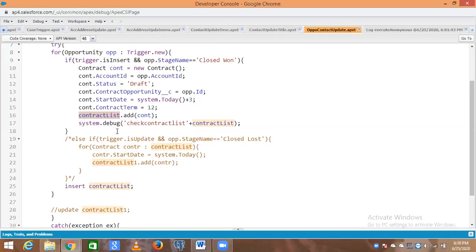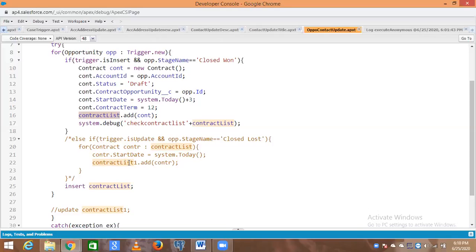We can use the same for each loop, which is at line number 8, and after this the if clause at line number 9. The same way we will put our else condition: else if trigger is update and opp dot stage name equal close lost. Now till here our code is fine.